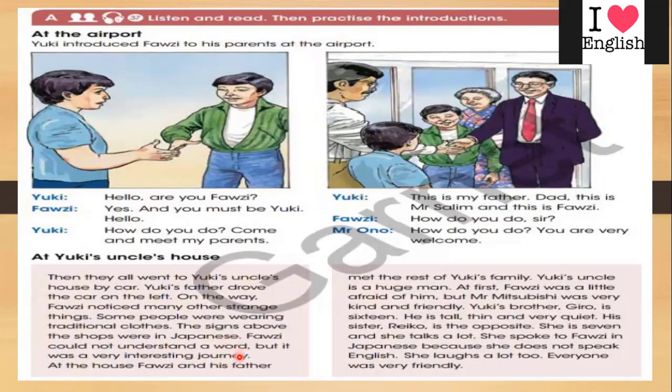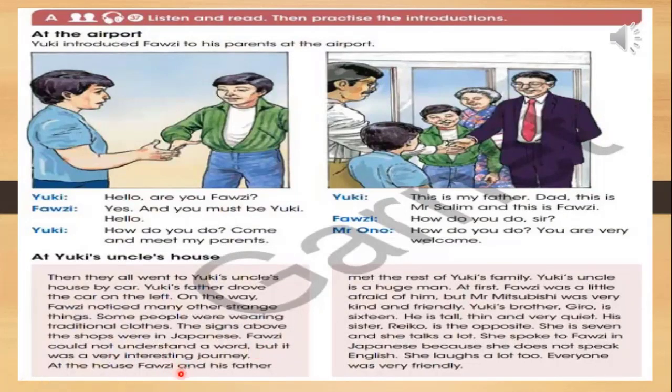They're written in Japanese and he can't understand anything. So he can't even read the words written on it. But it was a very interesting journey. So what does it mean here? It was an exciting journey. Yes, very good. So despite all the things that happened here, it was a very interesting journey.